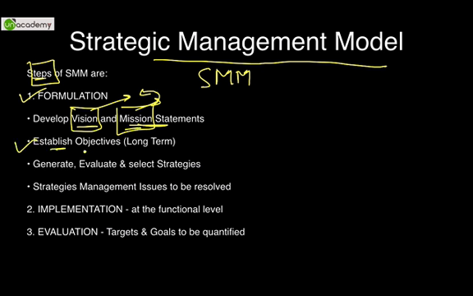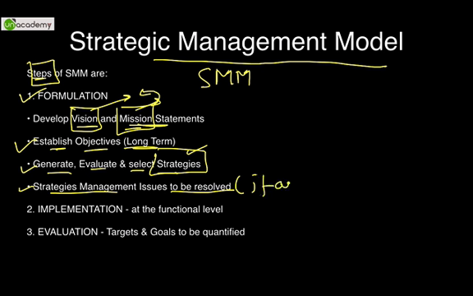Second, to establish objectives, long-term objectives, to generate, evaluate, and select strategies. When you have set vision, mission, and objective, finally you generate, evaluate, and select the best possible strategy. And strategy management issues are to be resolved, if any. So if there is any issue regarding strategic management, it will be resolved. So this is the first stage of model, that is the formulation stage.